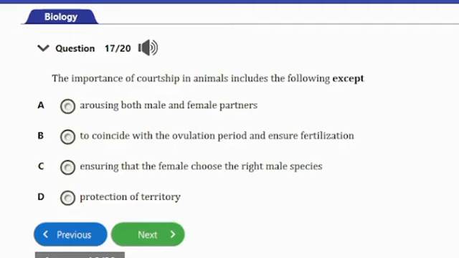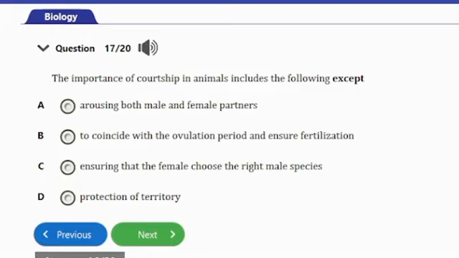Question number 17. It says, the importance of courtship in animals includes the following except A. arousing both male and female partners, B. to coincide with the ovulation period and ensure fertilization, C. ensuring that the female chooses the right male species, and D. protection of territory. So guys, the answer to this question is option D here.